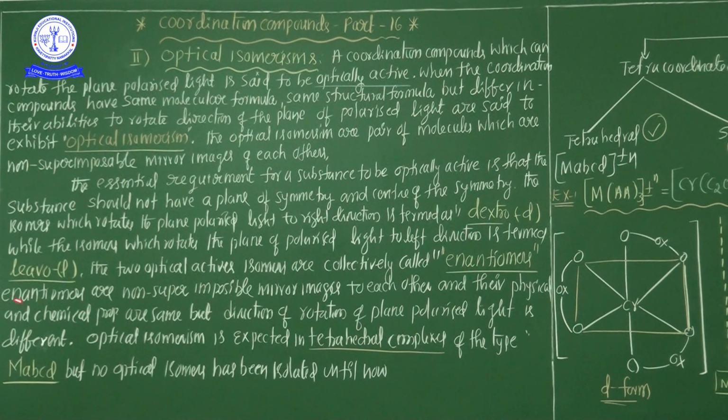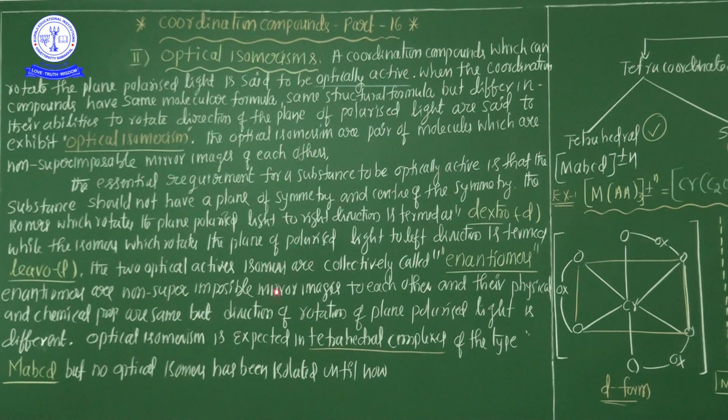Now see one more important point, my dear students. Enantiomers are non-superimposable mirror images of each other, and their physical and chemical properties are the same. I already said very clearly, optical isomerism is shown by compounds with the same molecular formula and same structural formula, but with the ability to rotate the plane of polarized light in different directions. Optically active coordination compounds show dextrorotatory and levorotatory behavior.